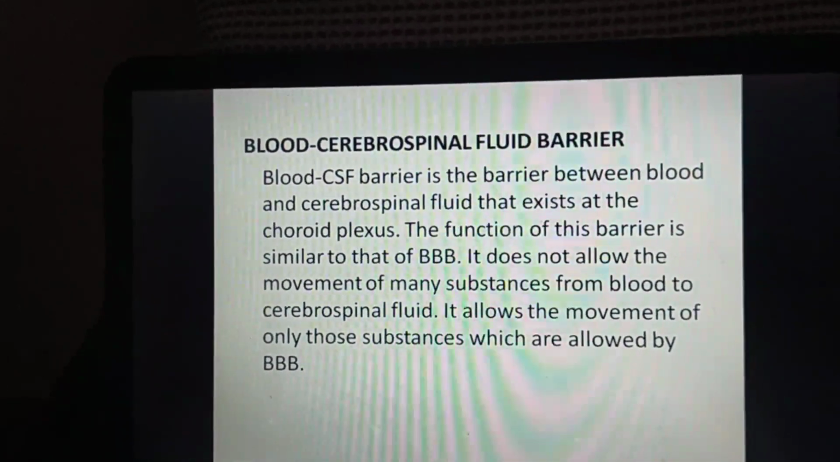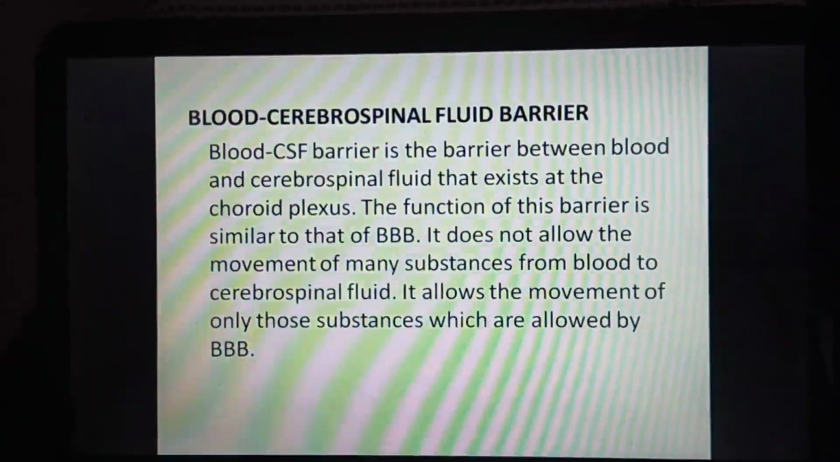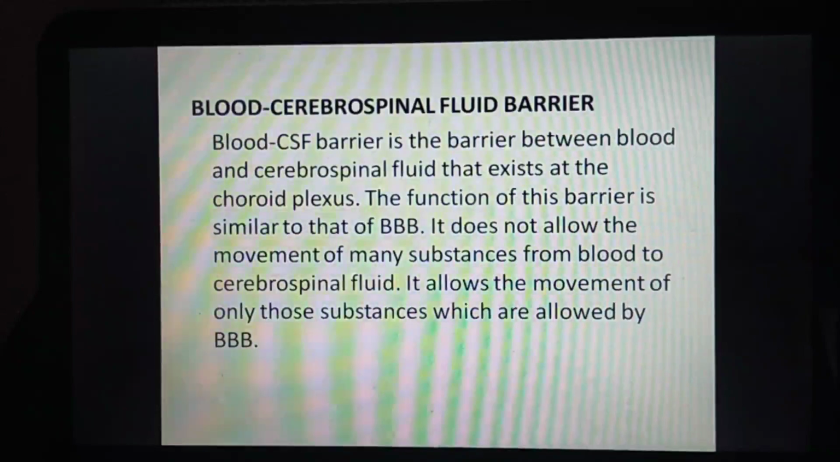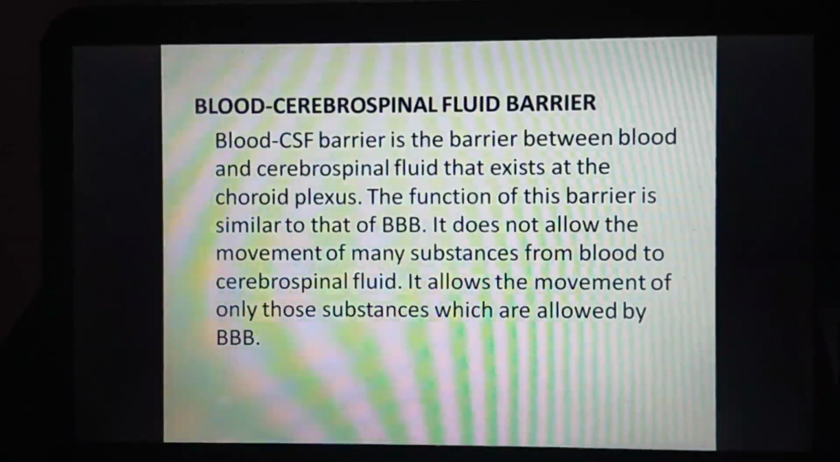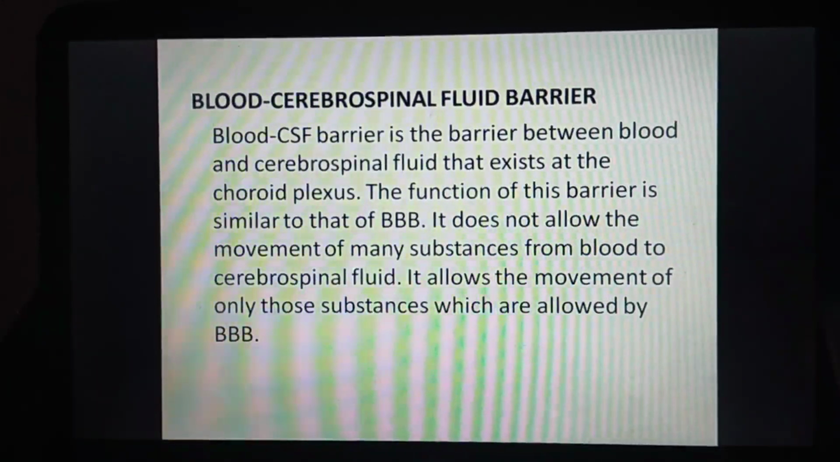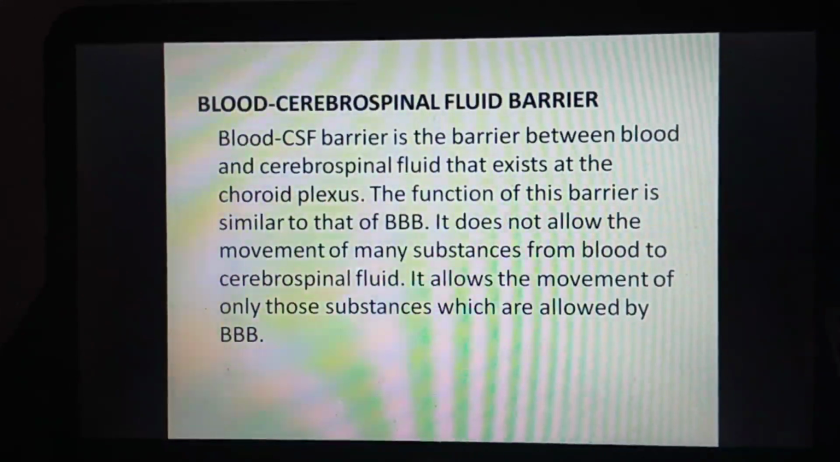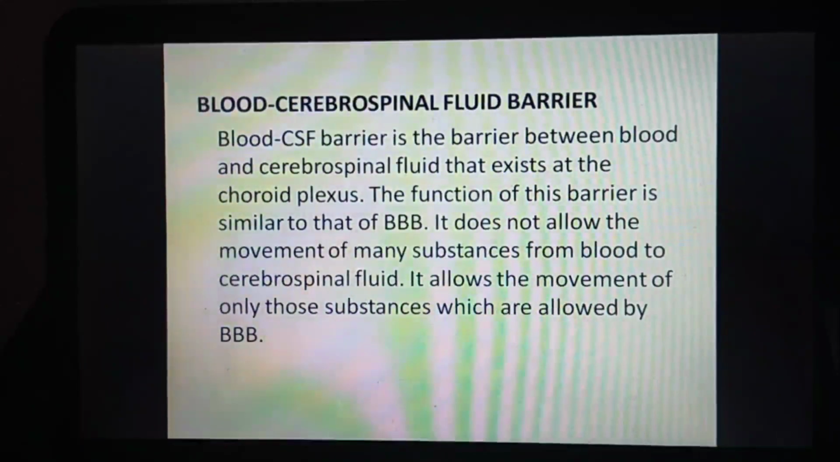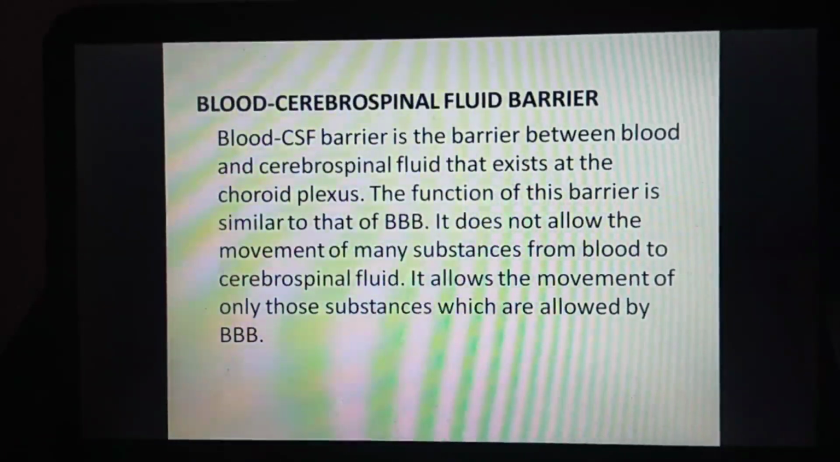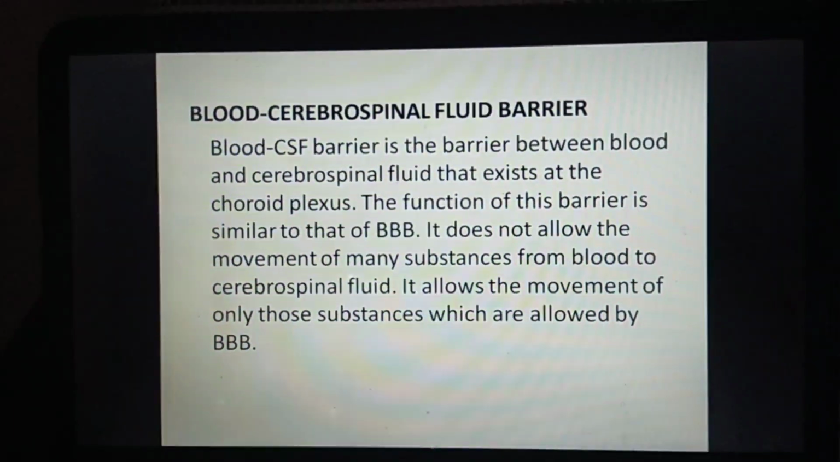And there is another definition called the blood-cerebrospinal fluid barrier. The blood-CSF barrier is a barrier between blood and CSF that exists at the choroid plexus. The function of this barrier is similar to that of the BBB. It does not allow the movement of many substances from blood to cerebrospinal fluid. It allows the movement of only those substances which are allowed by the BBB.